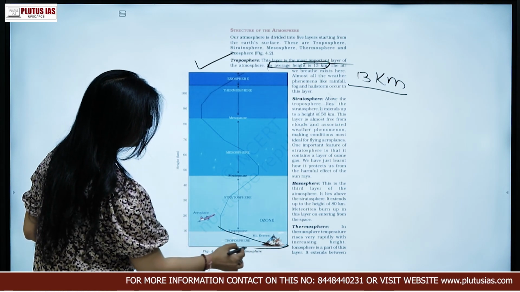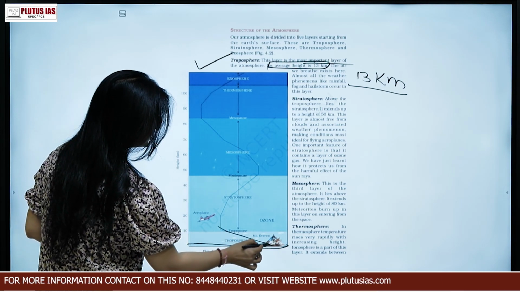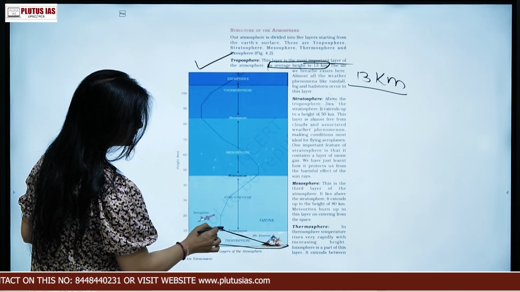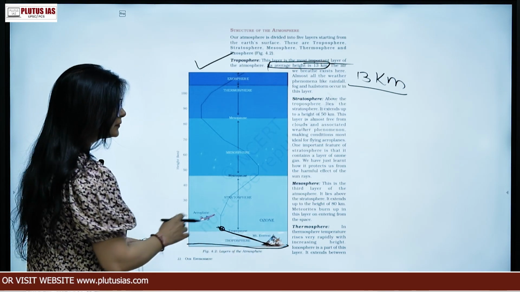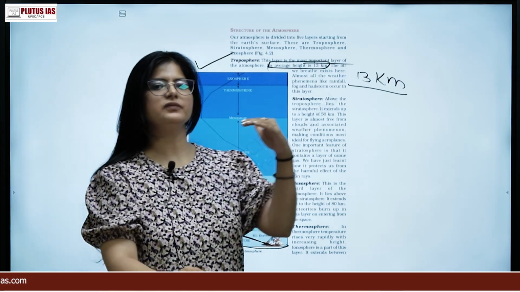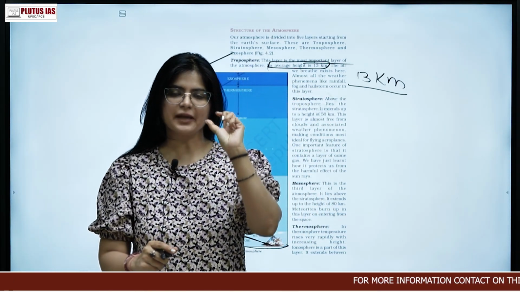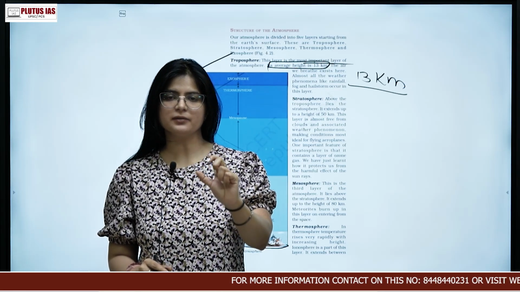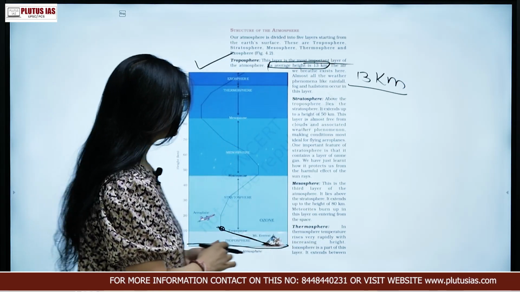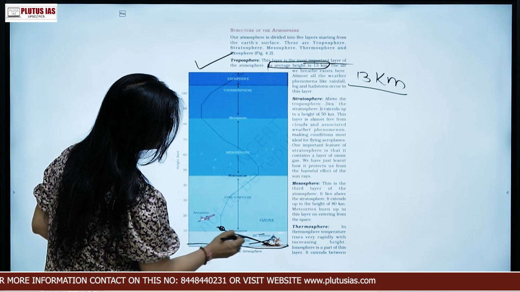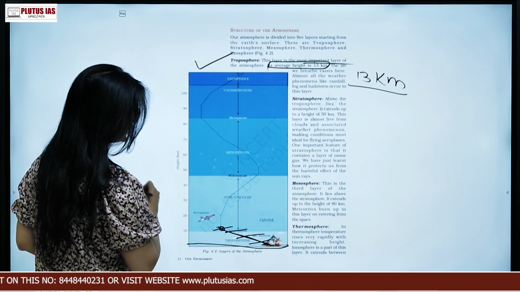If you see in the graph, the temperature is decreasing as we go above in the atmosphere. It decreases by some amount every 1 kilometer.